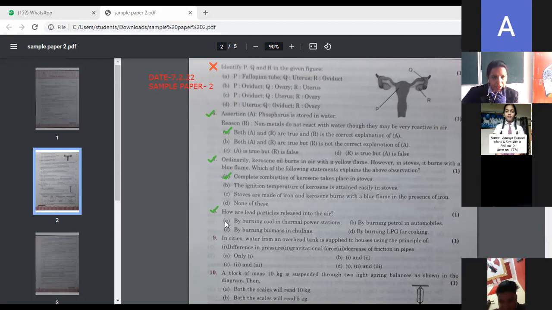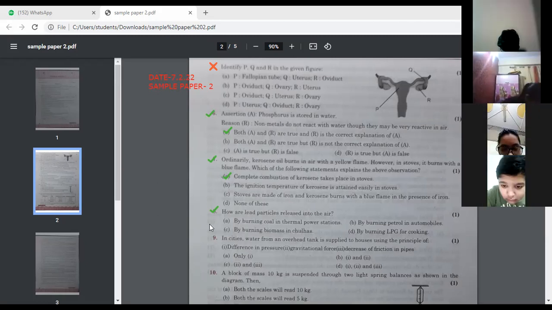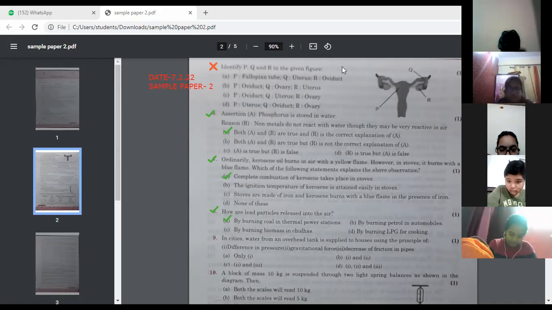Yes, can I have the answer from your side? Kindly switch on your cameras, children. When lead particles come into the air, what is burnt? Put a tick, and by burning petrol in automobiles. Are you sure? Or check for the thermal power stations also. What is produced when coal is burnt in thermal power stations?